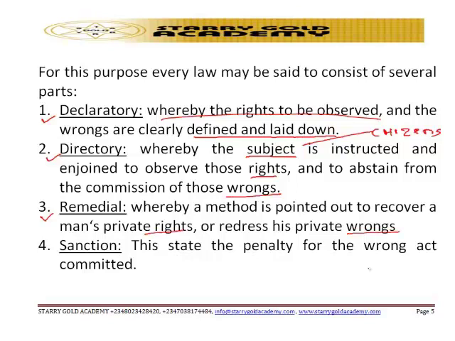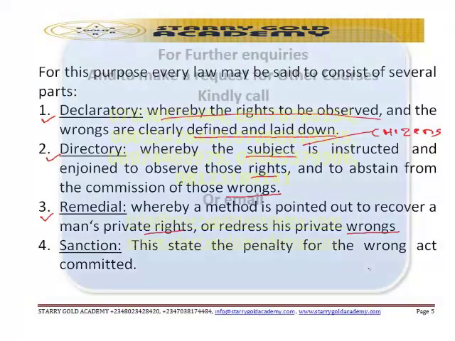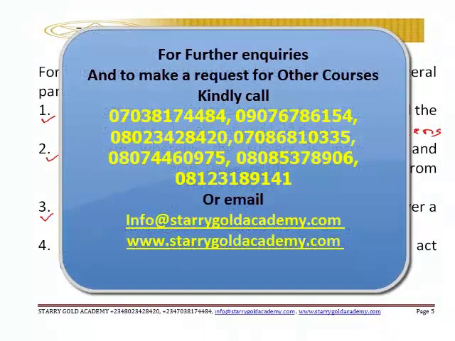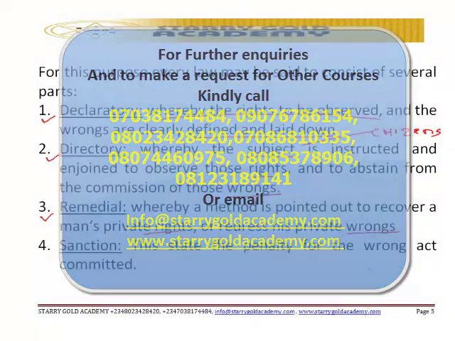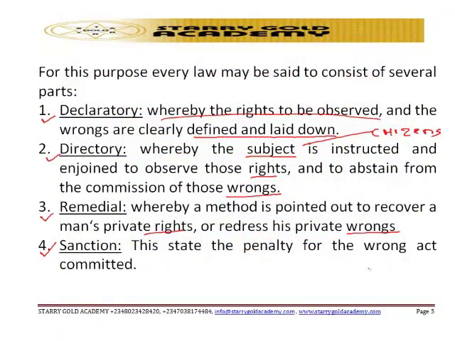So they are talking about the actions. If you engage in a right thing, this is the reward for it, and if you commit a wrong thing, then there's going to be a reward. So take note of that. The fourth part, which is part 4 of law, is talking about sanctions. So this states the penalty for the wrong act committed.